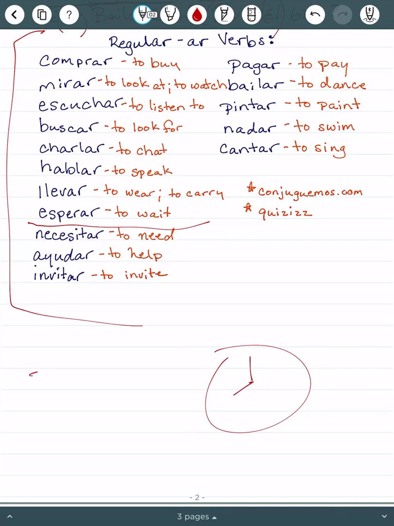You could draw a clock on one side and then esperar on the other side. And that way you are kind of training your brain to see a picture instead of just an English word. So that's up to you. If you would rather write to wait on one side and esperar on the other side, or maybe even do both, that's not a bad idea.